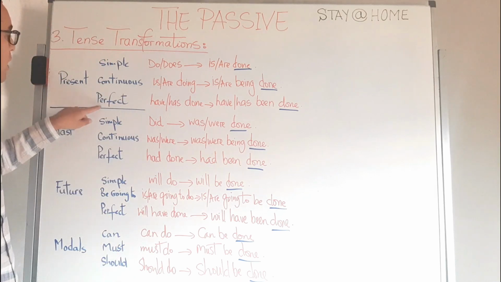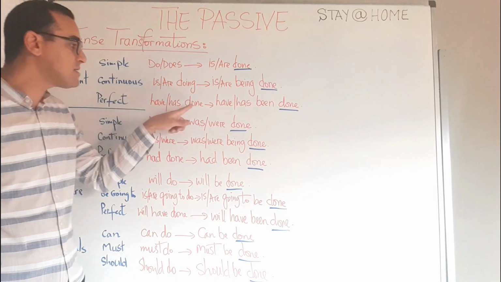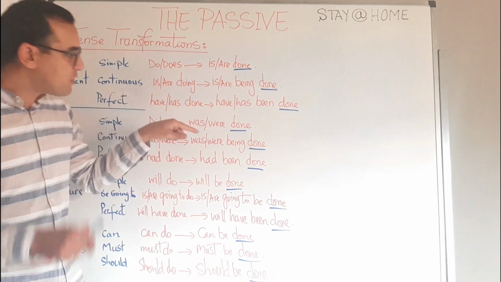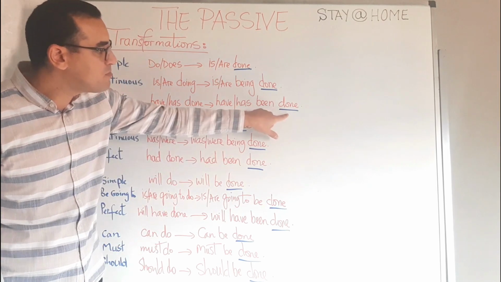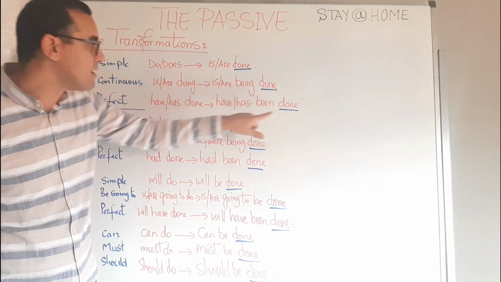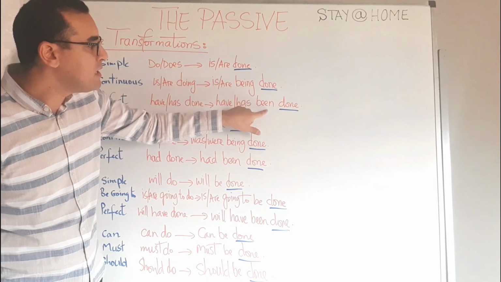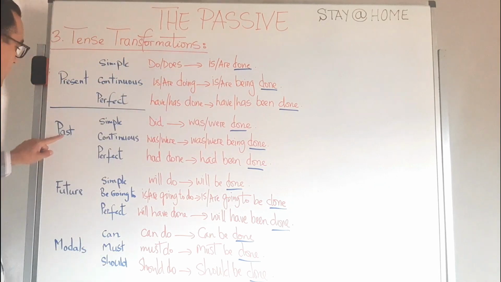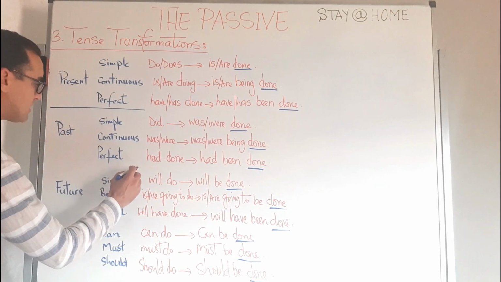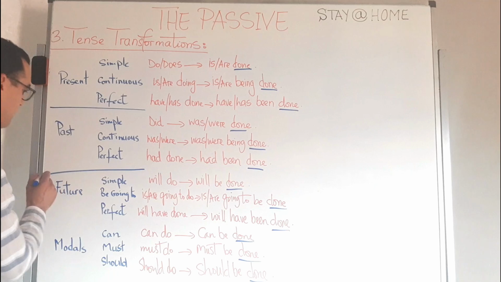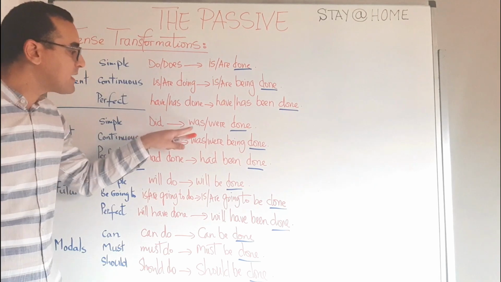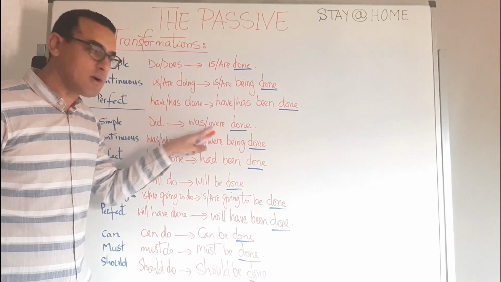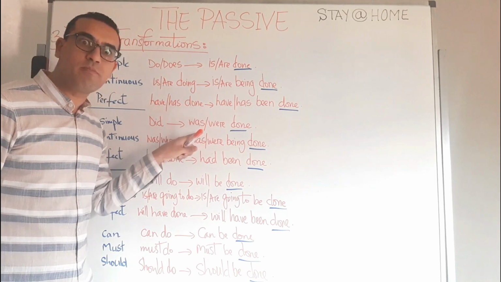So the present perfect, it can be have or has done. So we put the verb to be in the present perfect plus the past participle of the verb to do, which is done. Have or has been done. Let's go to the past and limit it here. So we have the past simple, did. It becomes was or were. Again, if it's singular or plural.